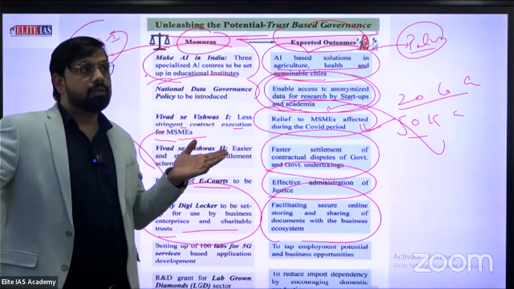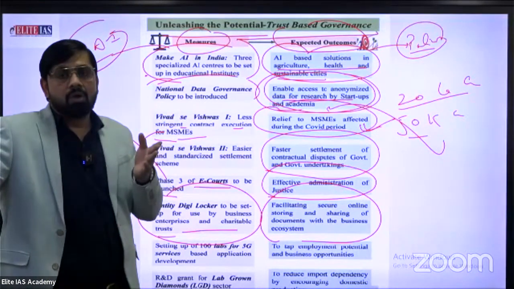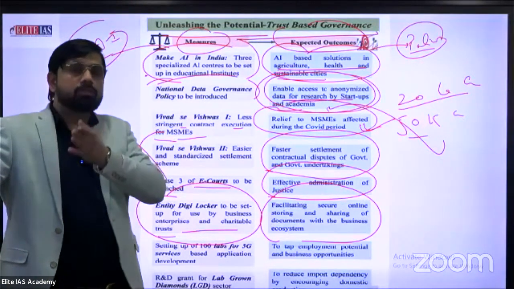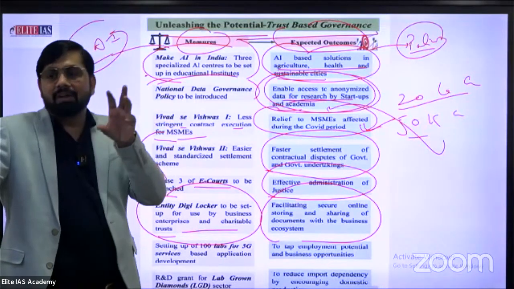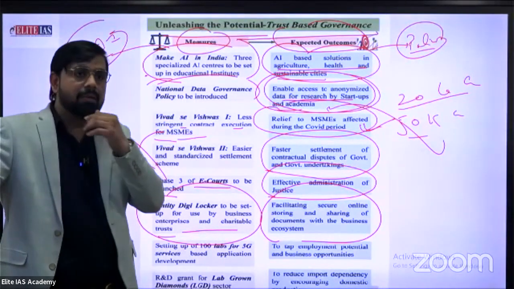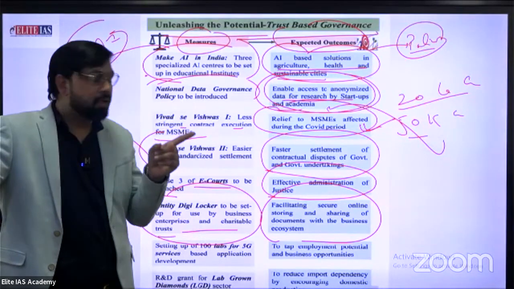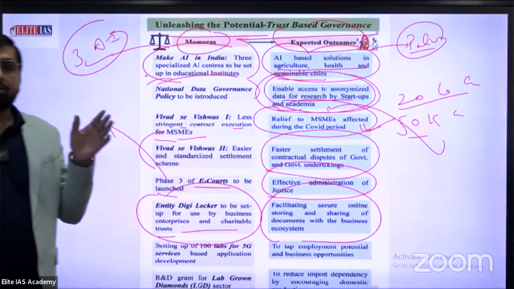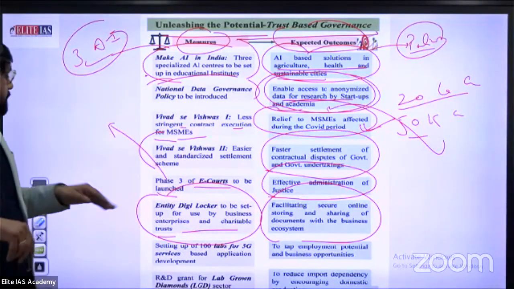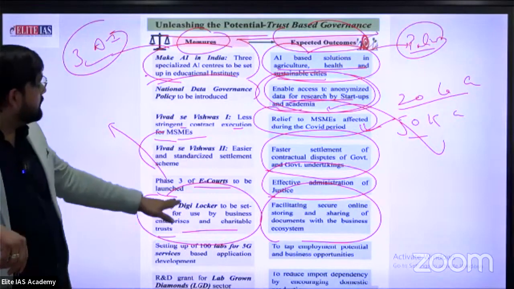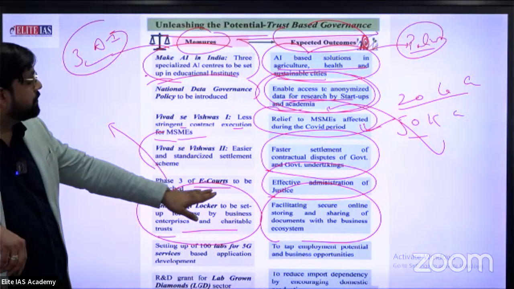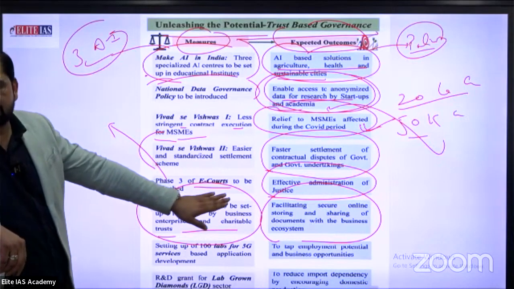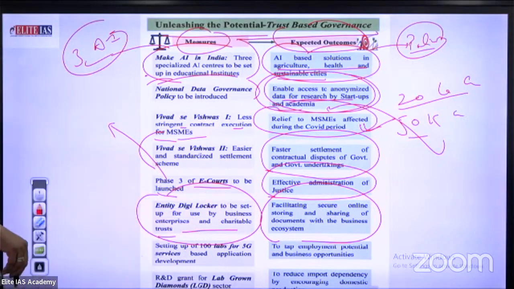There is one thing: a US court issued a summons to Sundar Pichai in a case about data security when he was CEO of Google. At present, he is also the CEO of Alphabet. So Entity DigiLocker provides security, especially for sharing documents with the business ecosystem. This is also an excellent effort.